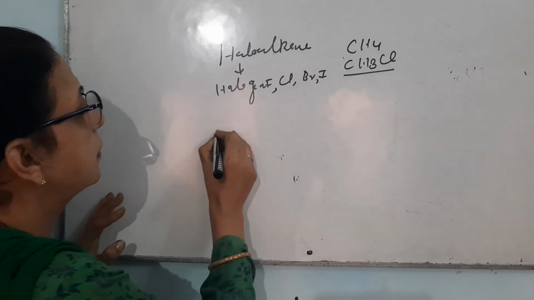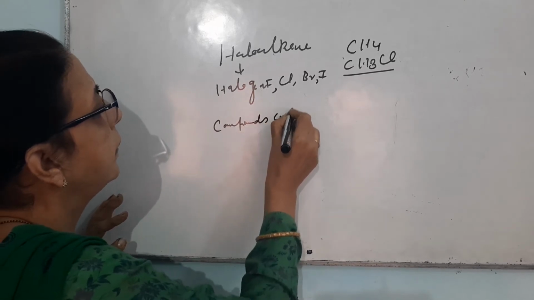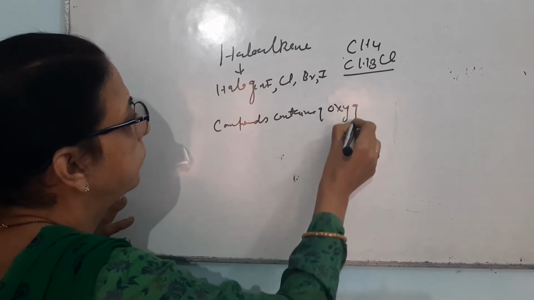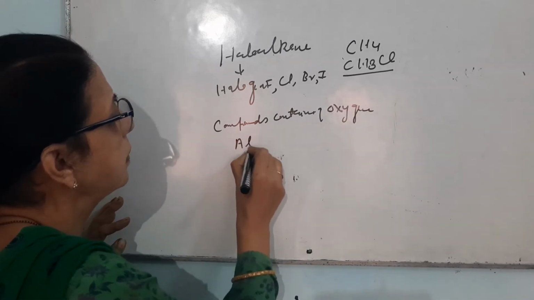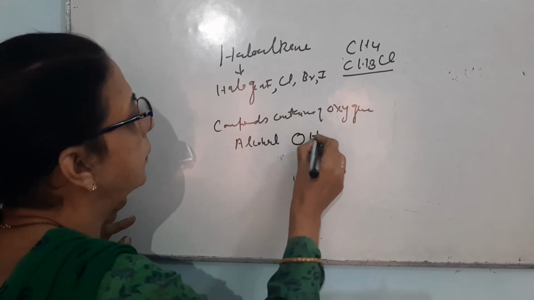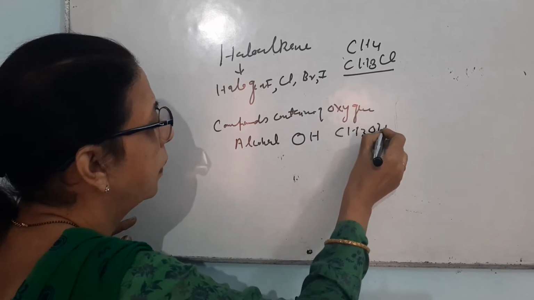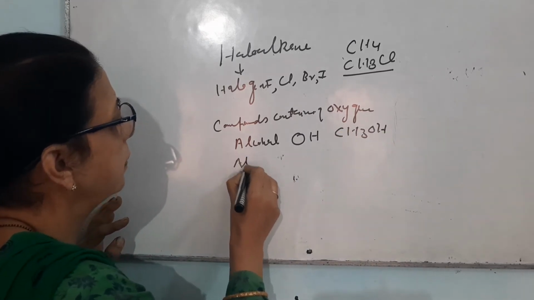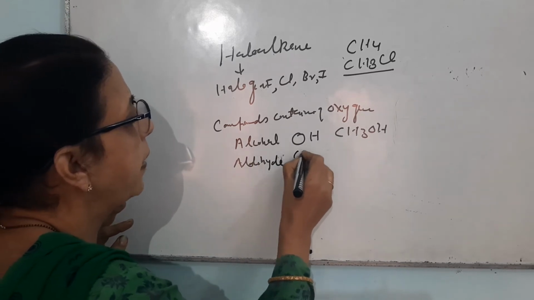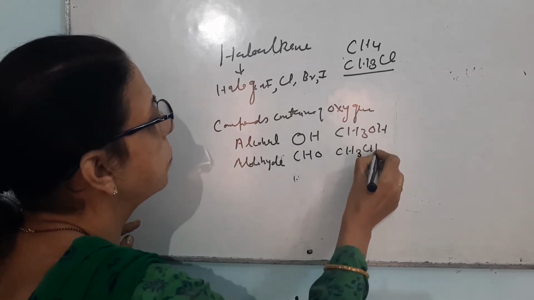The next one are compounds containing oxygen. These are alcohols, where there is a presence of OH group in the carbon chain, like CH3OH. Then there are aldehydes, where there is a presence of CHO group in the chain, like CH3CHO.